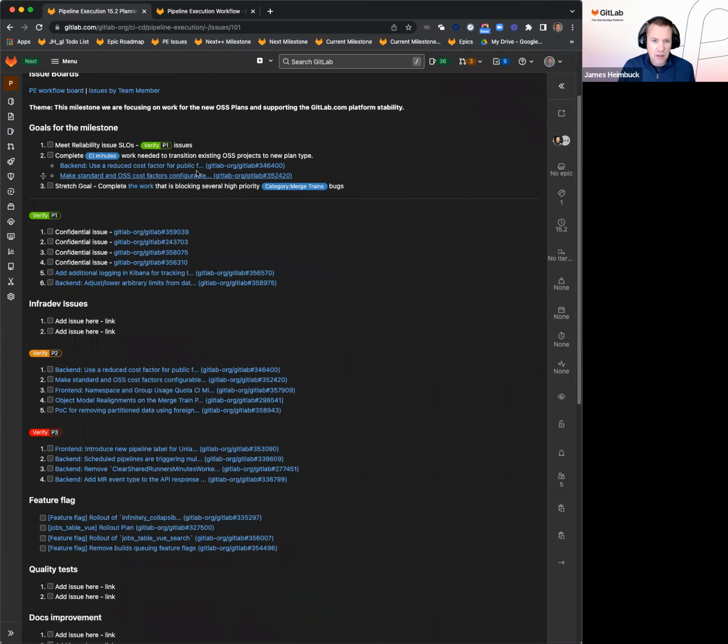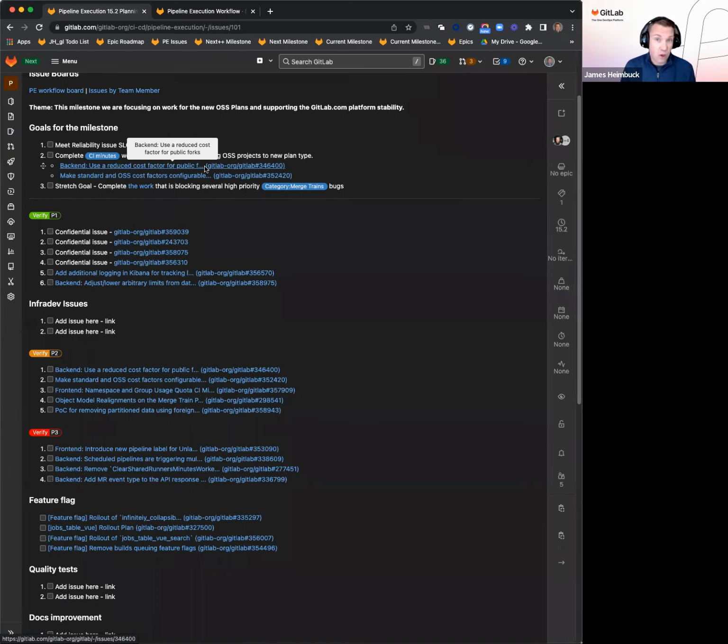And then as we get into the product priorities, that gets us into our second goal, completing the CI minutes work that we need to transition those existing OSS projects over to that new plan type that we created with the fulfillment team. So there's a couple of items that go into there. Using a reduced cost factor for public forks. So for public projects, if there's a fork to it, it uses a reduced cost factor.